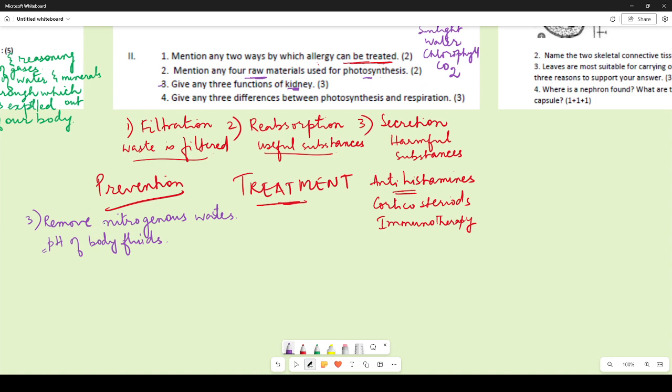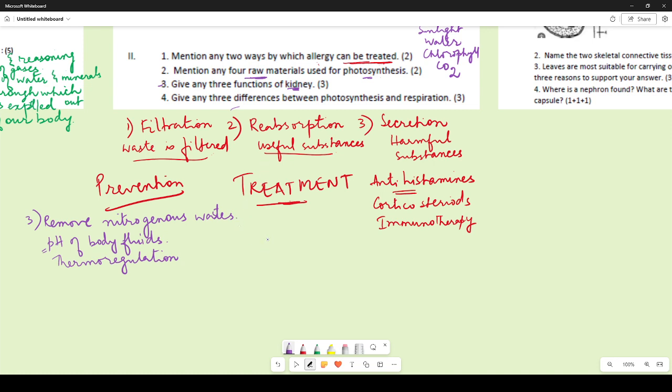Then for another function, you can say that it also helps in thermoregulation, like many of you wrote that it helps to maintain the body temperature. So thermoregulation is another name for maintenance of body temperature. So these three functions of kidney you could have written. If you have written them, you will get full marks. Or if you have written something else like it helps to remove other waste, it helps to clean the blood, okay, fine, that is also not an incorrect answer.